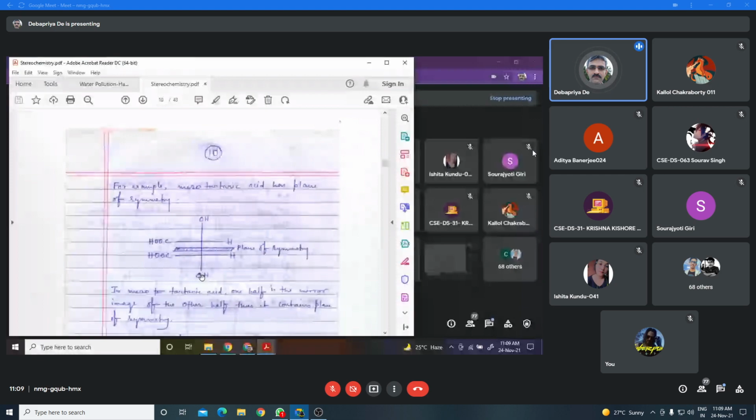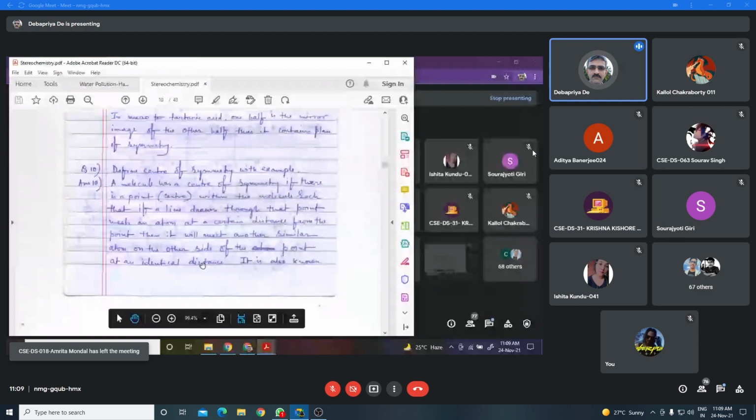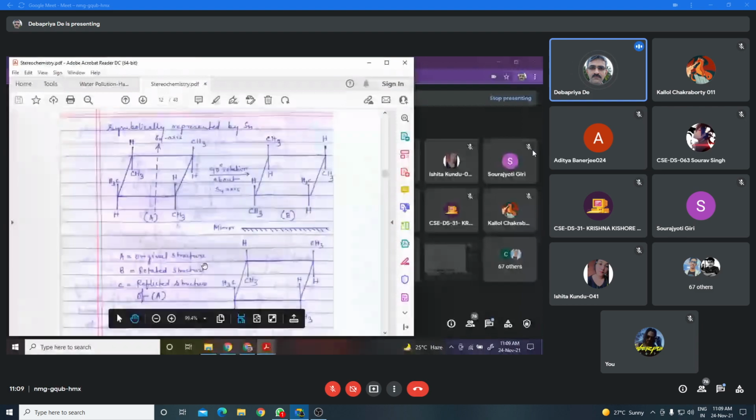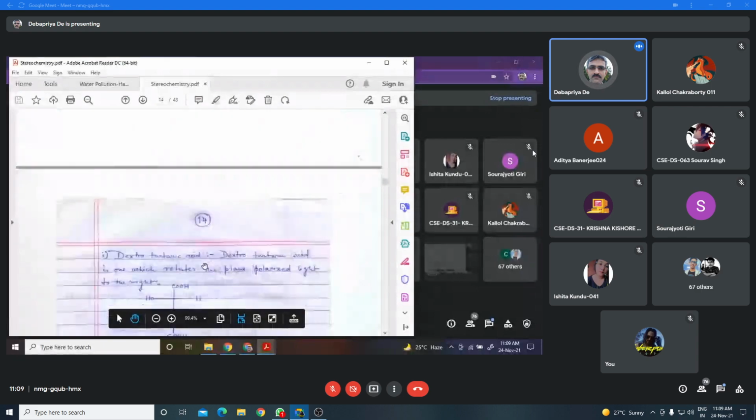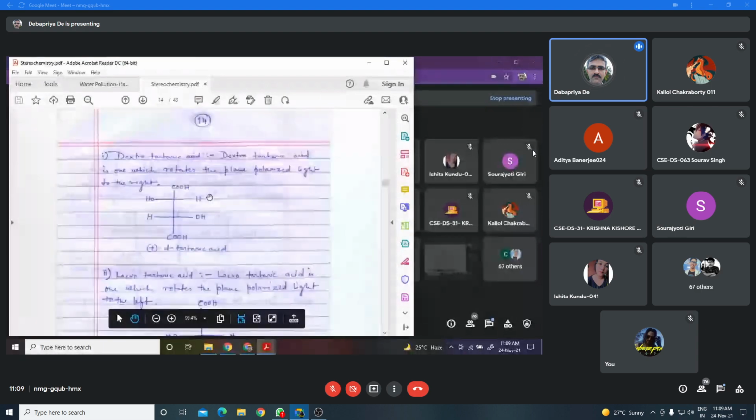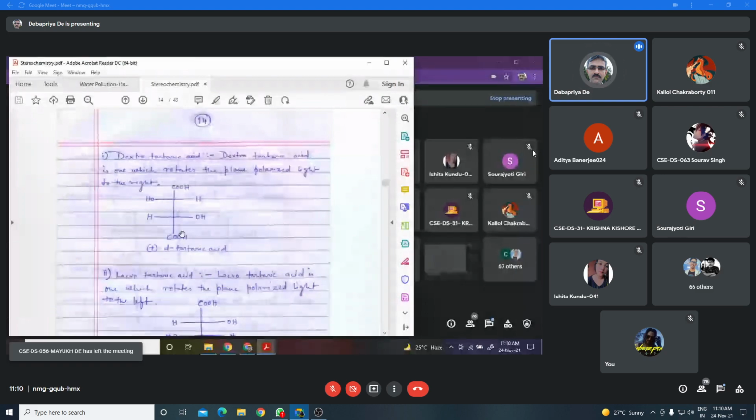But we have to draw the optical isomers of the chiral organic compound so that the 2 hydroxyl groups or carboxyl groups will be on the opposite side. That means there will be no plane of symmetry. So dextrotartaric acid is one which rotates the plane polarized light to the right. Okay, this is the dextrotartaric acid which rotates the plane polarized light to the right.